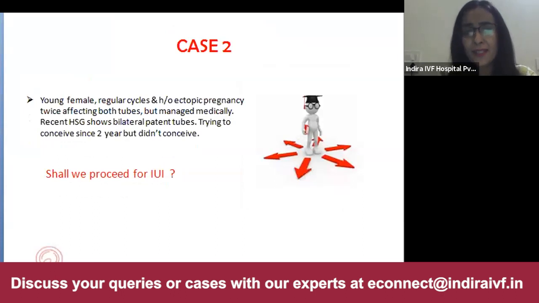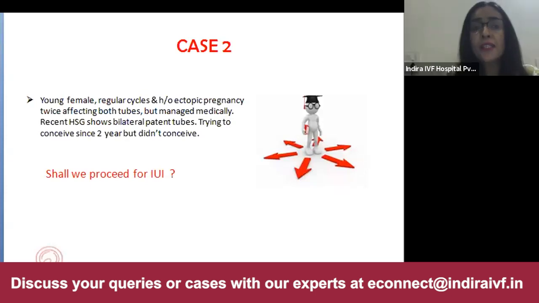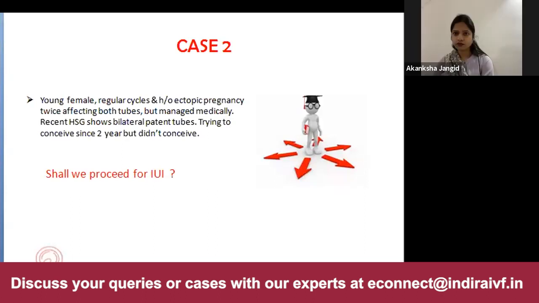So now I move to the second question. Now, it's a very interesting case. A young female with regular cycles and history of ectopic pregnancy, twice, affecting both the tubes, but it was managed medically. Recent HSG shows bilateral patent tubes. She's trying to conceive since past 2 years, but she didn't conceive. So shall we proceed for IUI? Dr. Manisha, this question is for you.